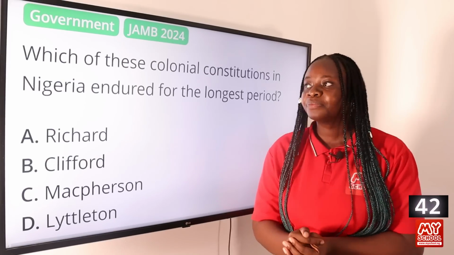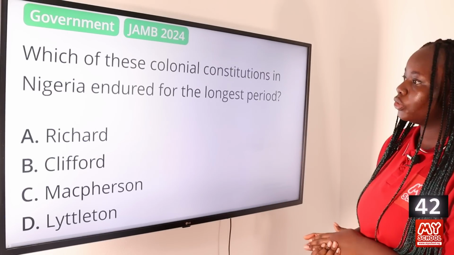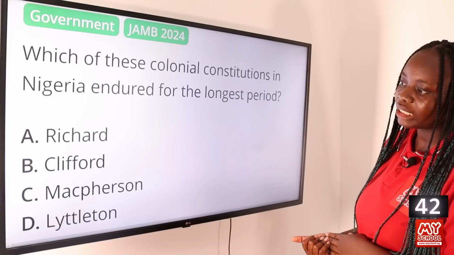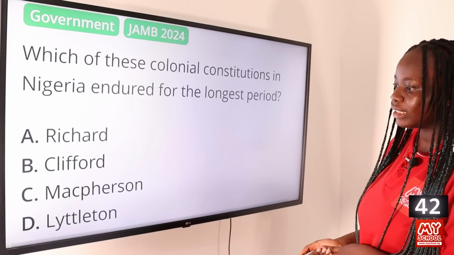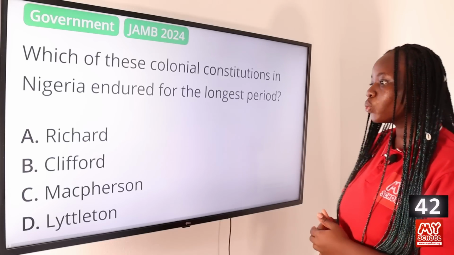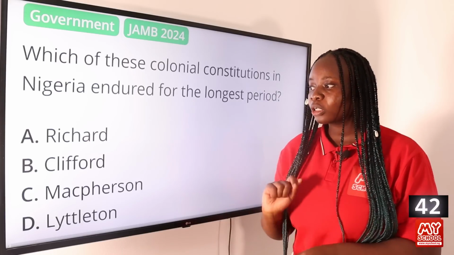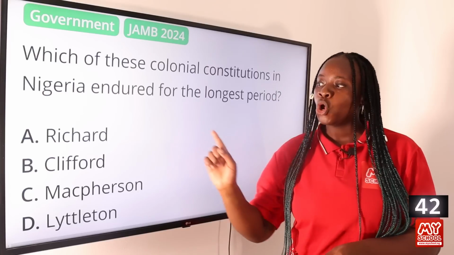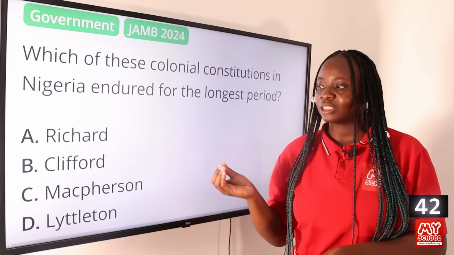Question 42. Which of these colonial constitutions in Nigeria endured for the longest period? Option A, Richard, B, Clifford, C, Macpherson, and D, Littleton. The answer to this question is option B, Clifford. The Clifford Constitution of 1922 lasted until 1946, where the Richard Constitution was adopted.